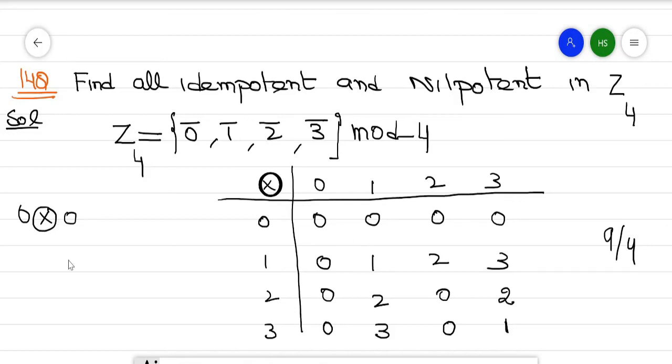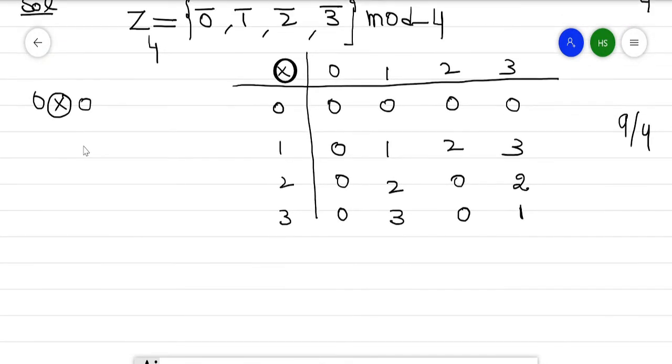Now from this we can easily see that the modulo product of 0 with 0 is 0. When this 0 multiplies with this 0, this is 0. When 1, this is 0. When 2, this is 0. When 3, this is a 0. So this is a product of these values.